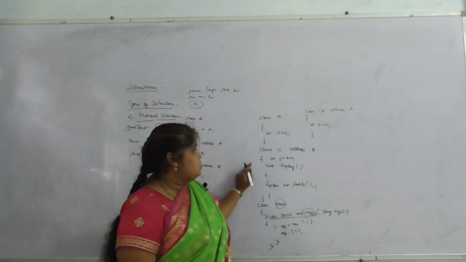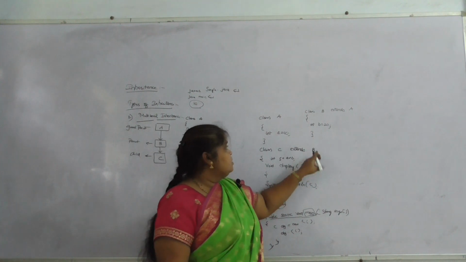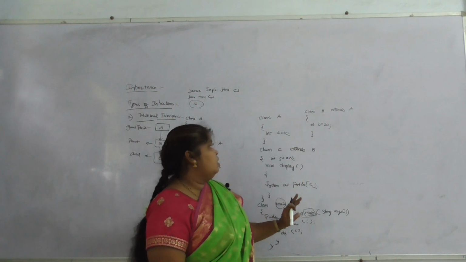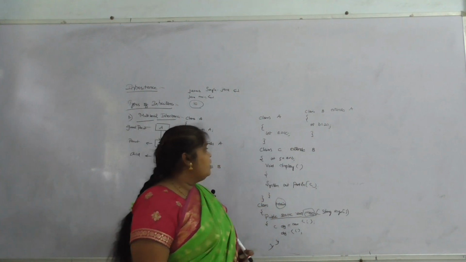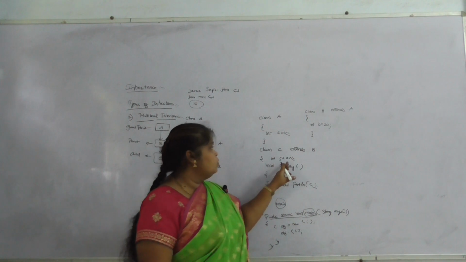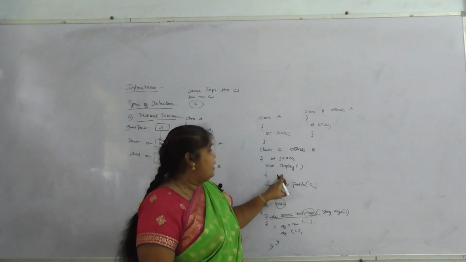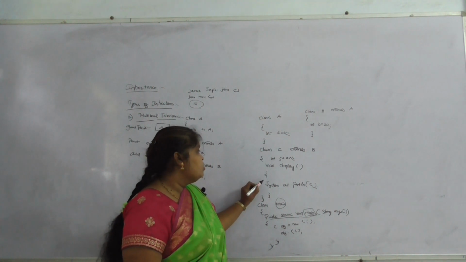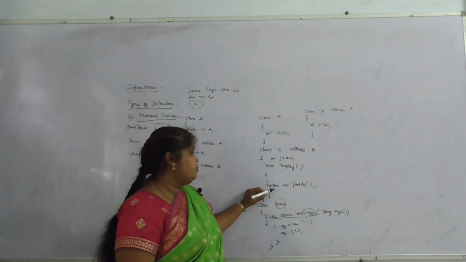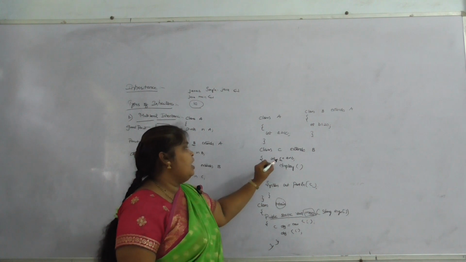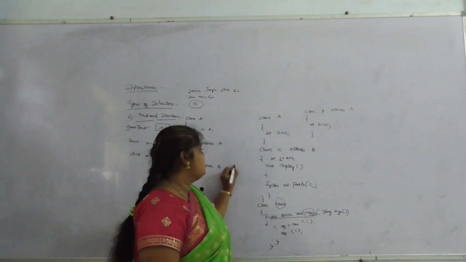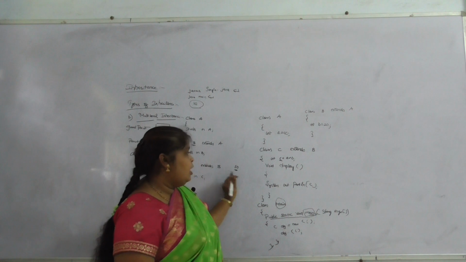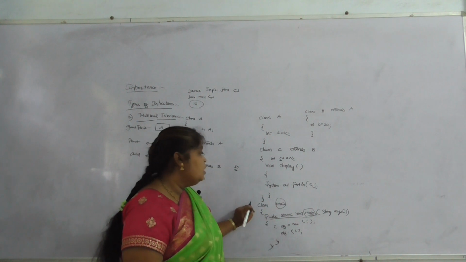And coming to class C, which extends B, that means in C we also have the A value. So here I am calculating the value C equal to A plus B, and the display method is also written. Here I am writing System.out.println C. That means the C value is 10 plus 20, which is 30.